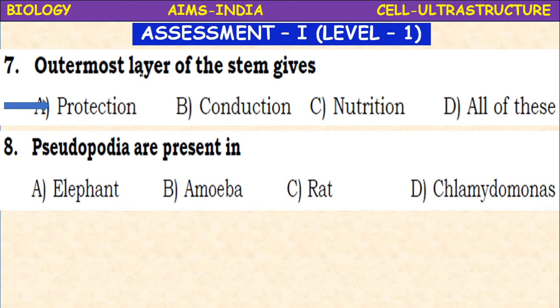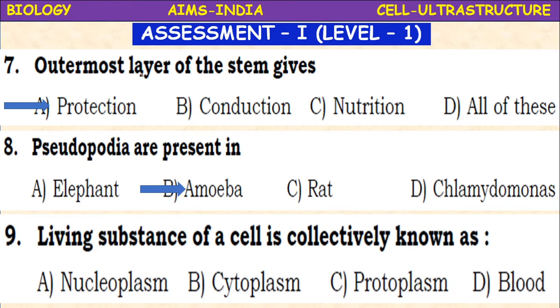Pseudopodia are present in elephant, amoeba, rat, Chlamydomonas. So it is the amoeba in which pseudopodia are present, which are locomotory in function and also useful in engulfing the prey. The living substance of a cell is collectively known as nucleoplasm, cytoplasm, protoplasm, blood. It is the protoplasm.